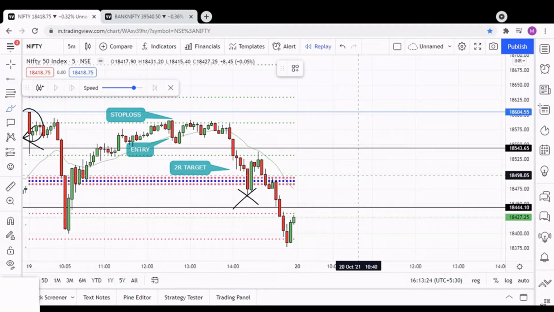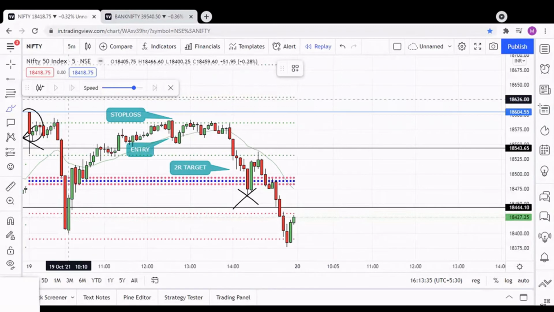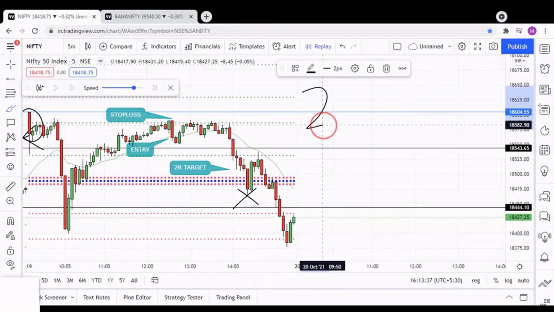Because the market will be more volatile during that time, so it's better not to trade during the end of the market hours. And in Nifty we had one trade which gave us a profit of 2R.